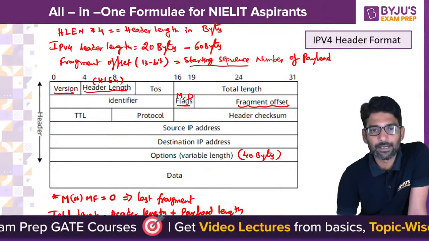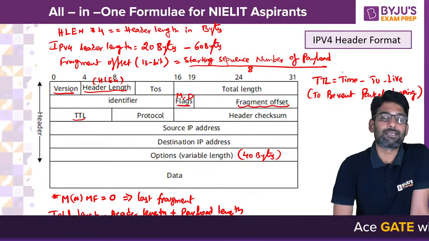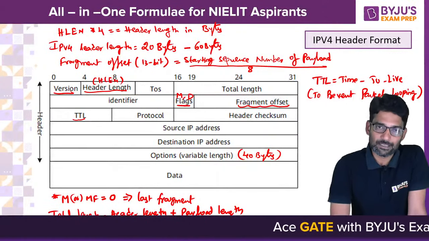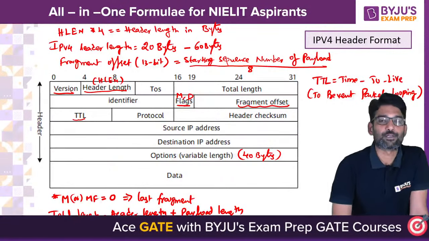Okay, and you see TTL. What is this TTL? Time to live. Why is this TTL used? To prevent packet looping. If a packet visits any node more than one time, meaning the same packet came to the node, automatically the TTL value will be decremented. Accordingly, packet rejection or packet drop occurs.